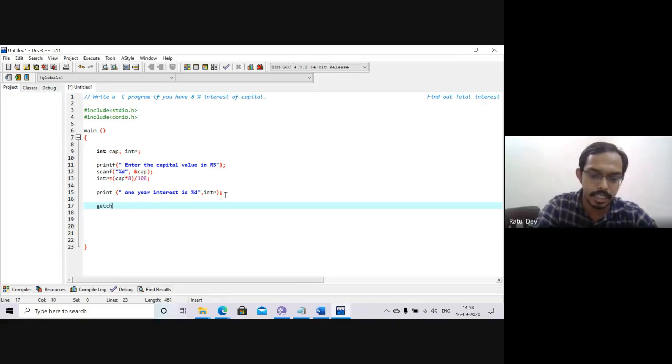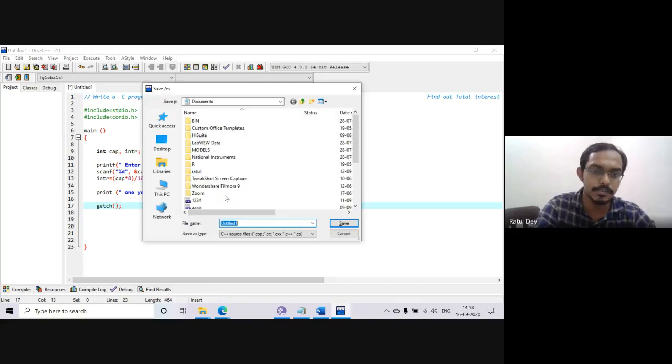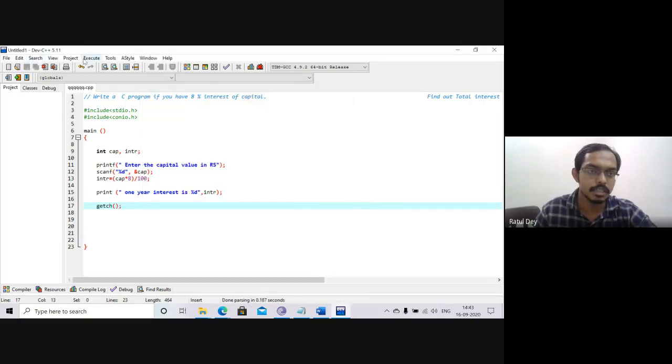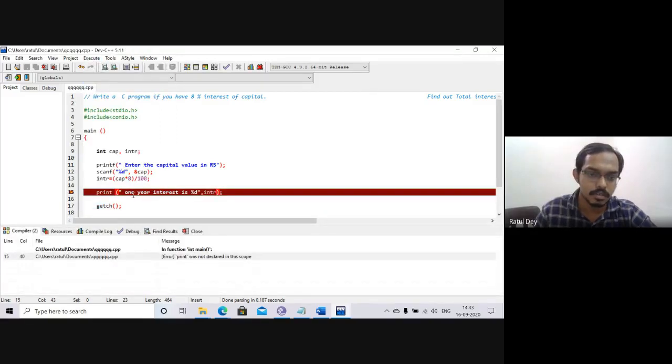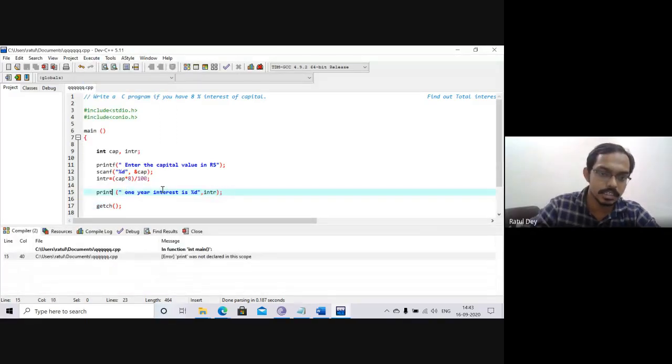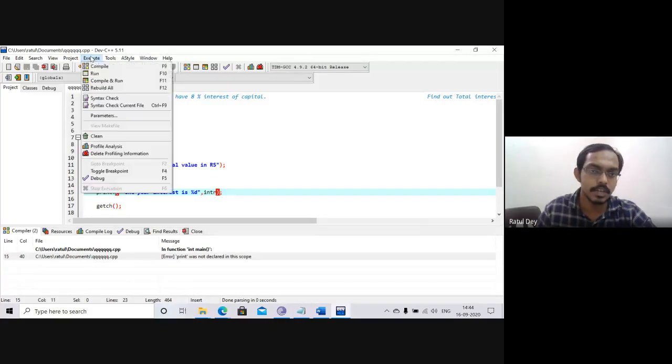At the end, you can write the getch. So this is the end. I will just save, try to save with one name. I just give some name. Save, and try to execute, compile and run. Here I think there is a missing part, it is done by me.